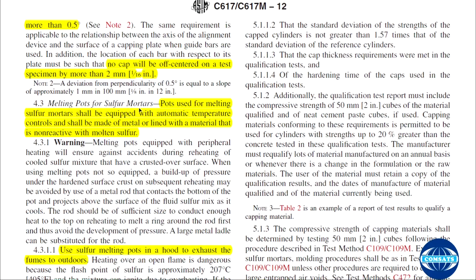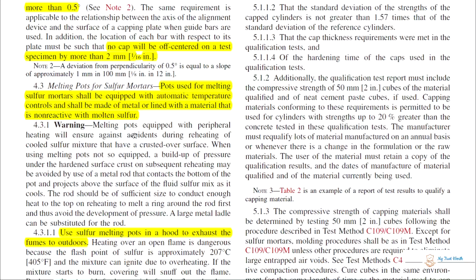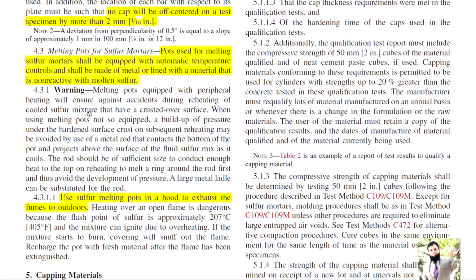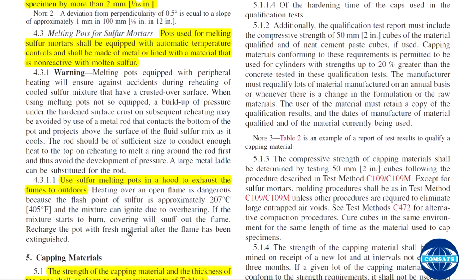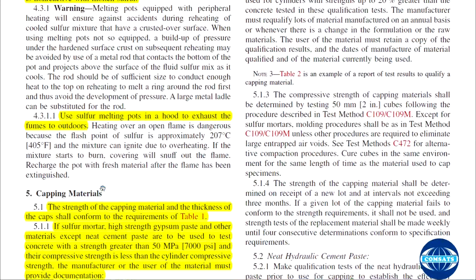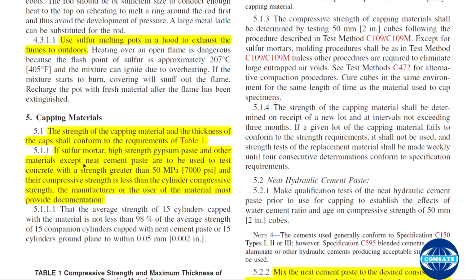Melting pots for sulfur mortar: pots used for melting sulfur mortar shall be equipped with automatic temperature controls and shall be made of metal or lined with a material that is non-reactive with molten sulfur. And these are a few precautionary measures regarding use of molten sulfur. Use sulfur melting pots in a hood to exhaust the fumes to outdoors. There should be a proper exhaust system. Okay, capping material.